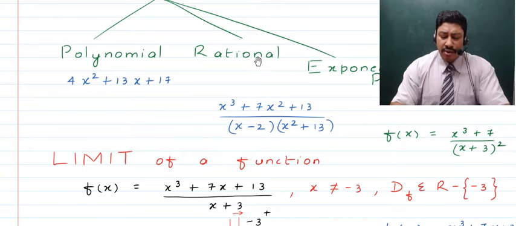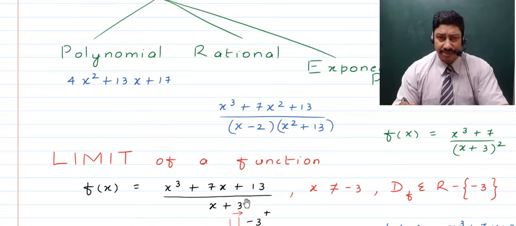Now if you talk about rational functions like the one that we've just discussed, that has an algebraic function in the denominator, you've got to see which is that point at which the denominator is becoming 0. Because if there is a point at which the denominator is becoming 0, that means that is the point at which you've got to talk about the limit, right?